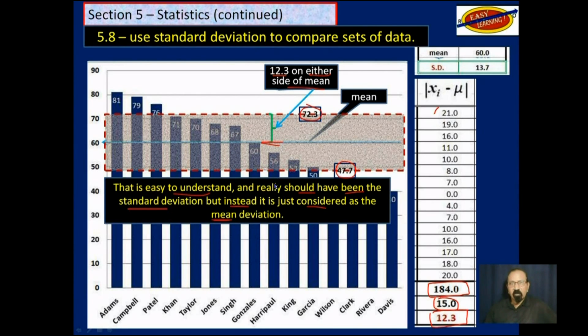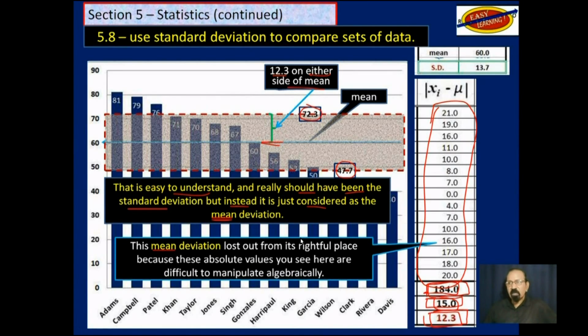So these are the deviations we have here from the mean of the sample or the population, and then you add that up, divide by the number you have there, and you get 12.3. That is a mean deviation. It's the mean of all the deviation from the mean of the sample.